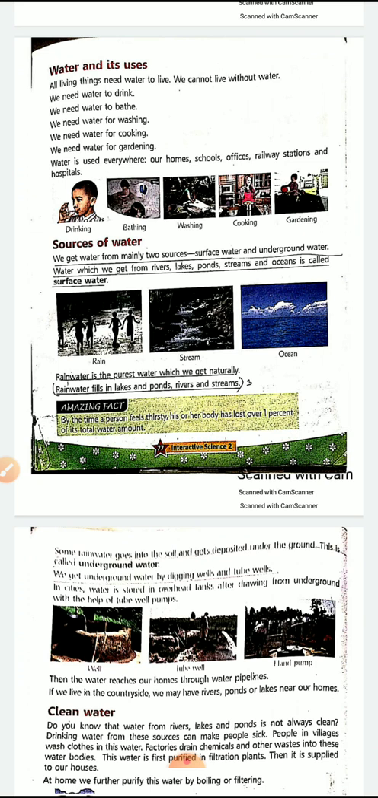By the time a person feels thirsty, his or her body has lost over 1% of its total water amount. So when we feel thirsty, our body has almost lost 1% of the total amount of water.